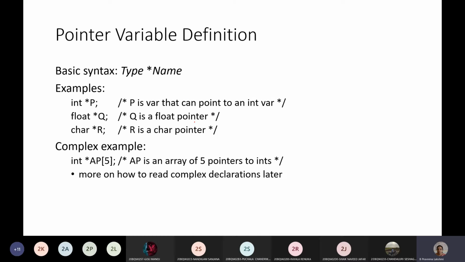The advantages of pointers. Once tell me one of the advantages. Handling data tables. Any more advantage?